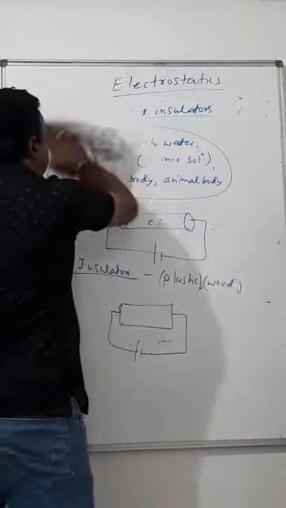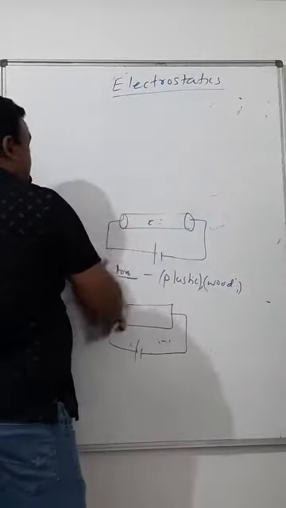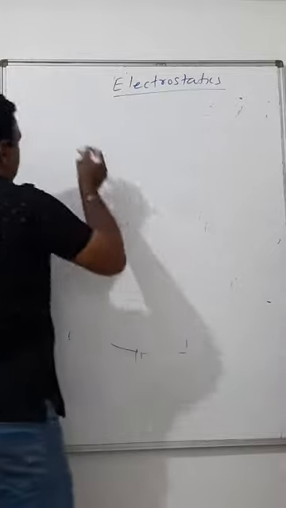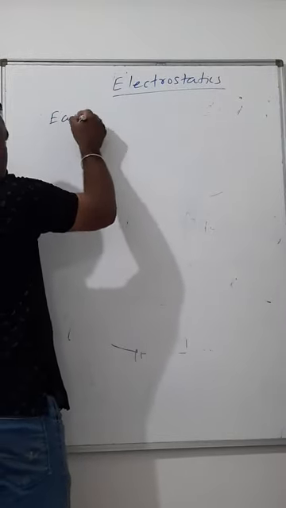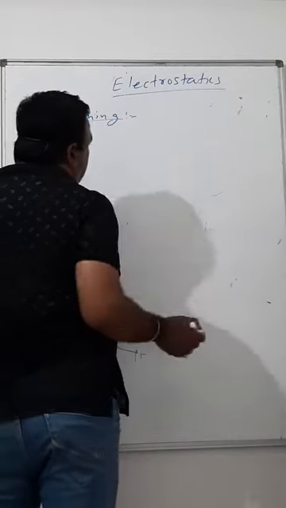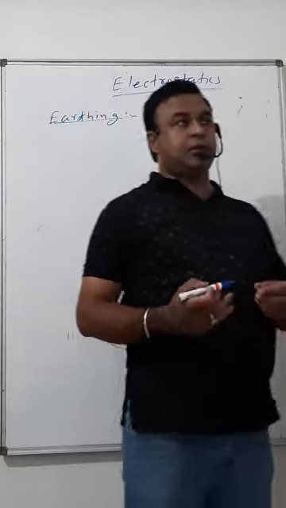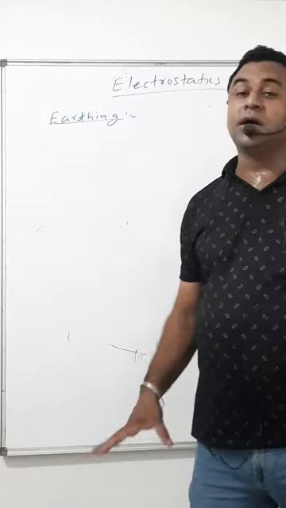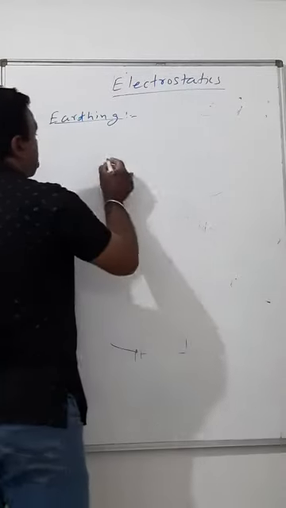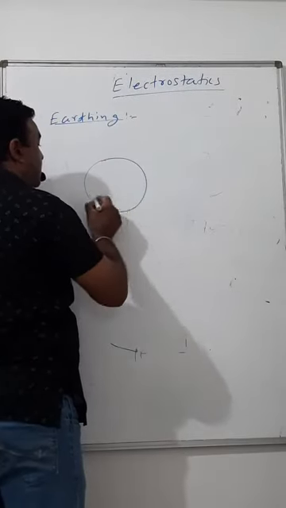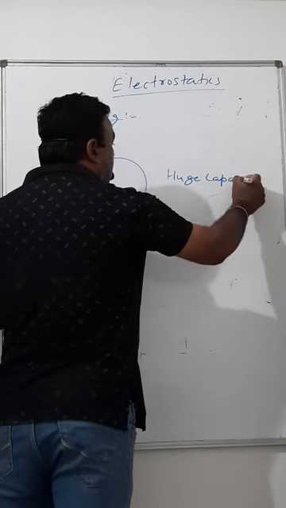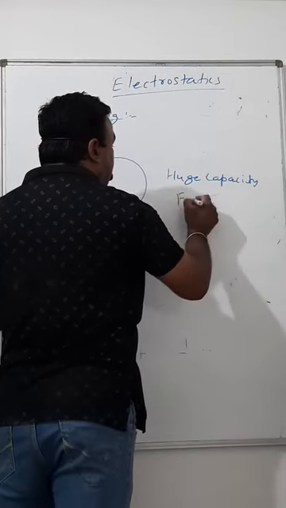Next point, which is commonly used in electrostatics, a term called earthing. Earthing means actually connecting with the earth, with our earth. Now just have a look. The earth has, I will say, huge capacity for charge.